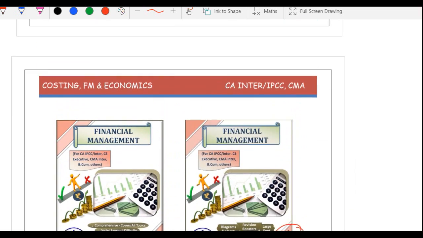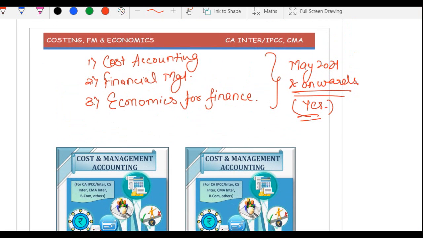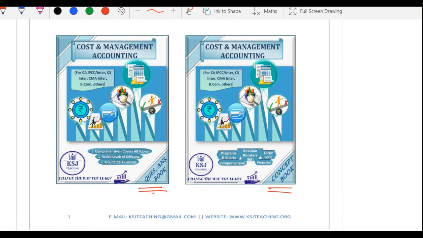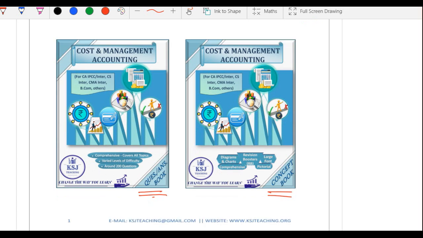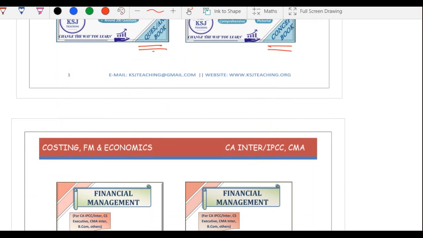But I tell you guys, this is a very small investment with very high gains, right? Because you are getting these lectures absolutely free of cost, in which we have covered the complete course. It is a regular course. It is not a fast track course. It is not a revisionary course, right? It is a regular course of cost accounting, financial management, and economics for finance. And these books complement these lectures. These books are in line with these lectures. That means once you listen to these lectures, then you can read from the books. You won't have to write much from the lectures, right? Everything will be given in the concept book, and then you can follow the question answer book for ample practice, right? So this is one important update that I wanted to share with you.